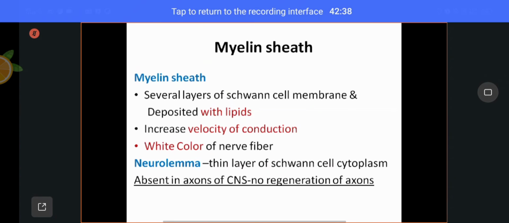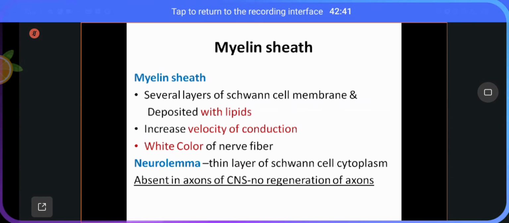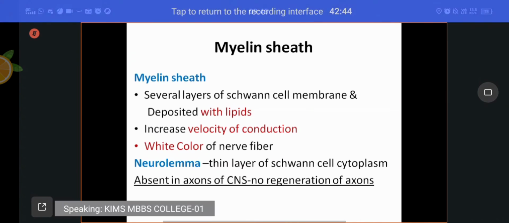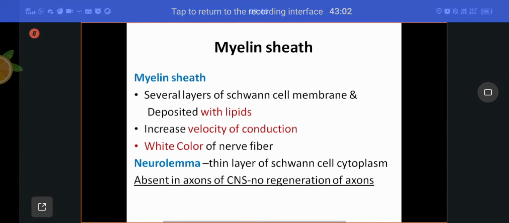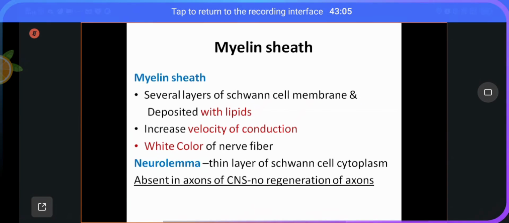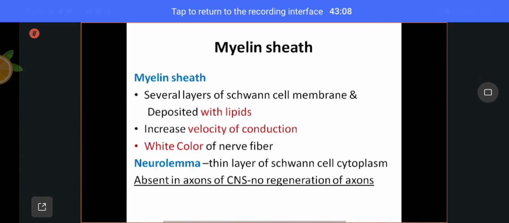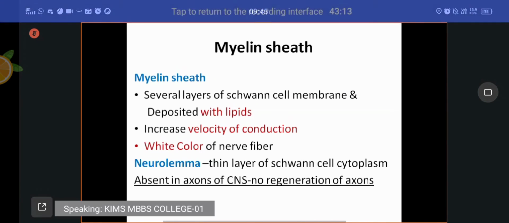Finally, outside the myelin sheath, you will have another covering called neurolemma, a thin layer of Schwann cell cytoplasm. In the central nervous system, this neurolemma is absent in the axons of CNS because one oligodendrocyte forms the myelination of several axons. Because of this, the neurolemma is absent in the axons of CNS. Because of this, no regeneration of axons.